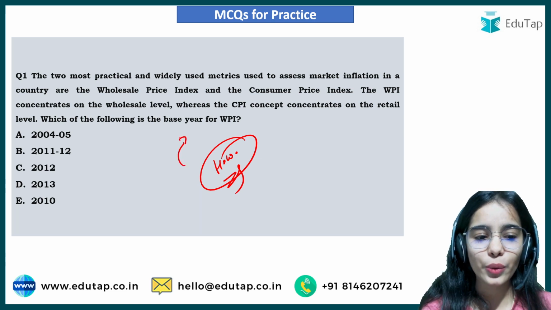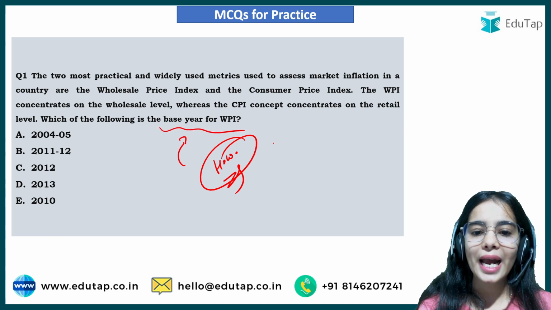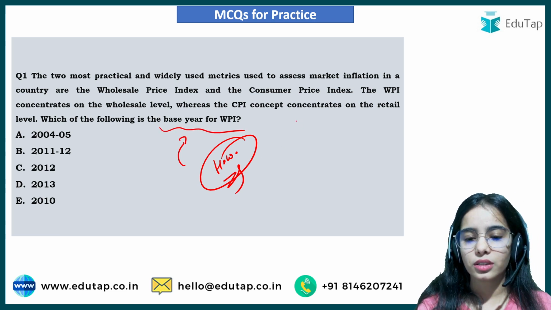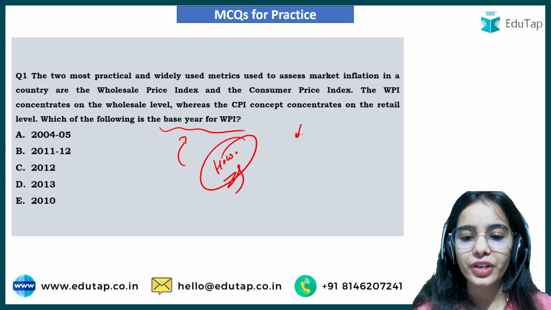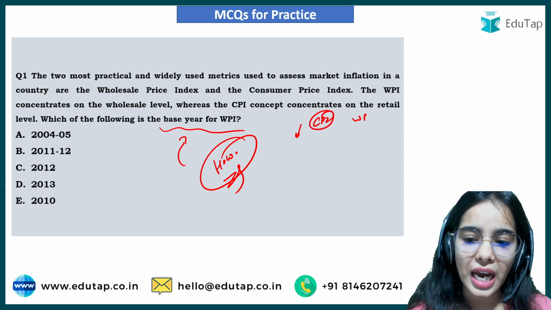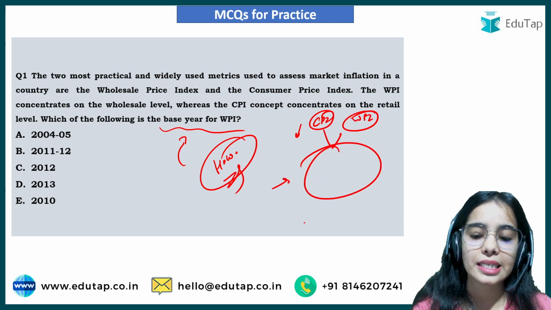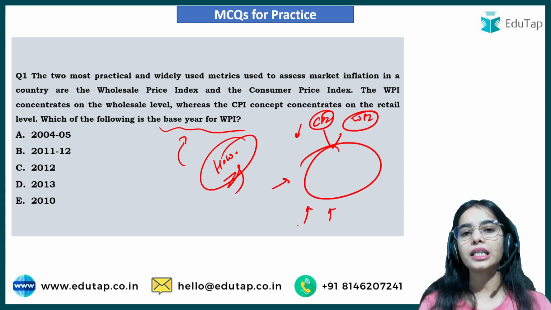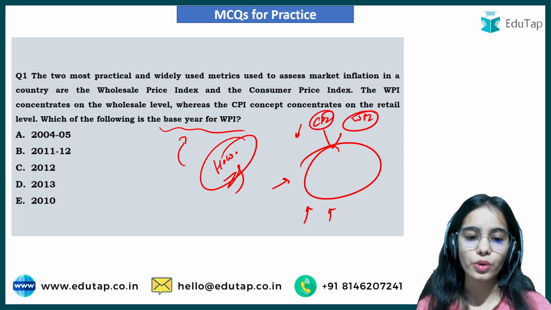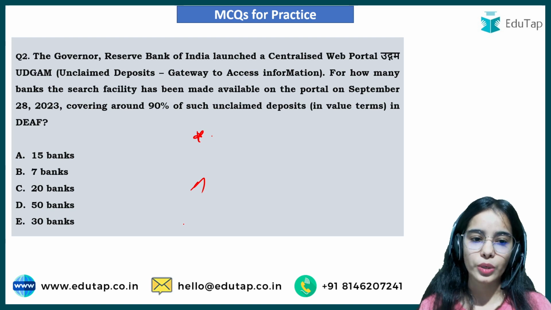So this is the homework question. The first question, I hope you will be easily able to answer. And related to the news that is going on, you have to be aware of the basic background. If the CPI is in news, if the WPI is in news, you have to be aware of what is going on in the country, as well as have a basic understanding regarding CPI and WPI. Now this is the second question. Again, I hope you will be easily able to answer this question.